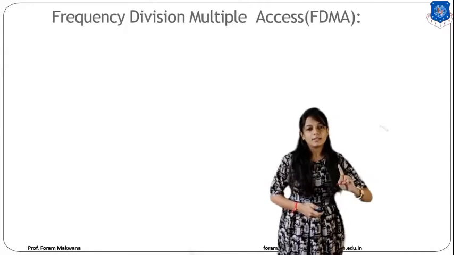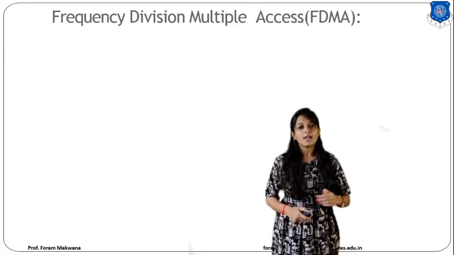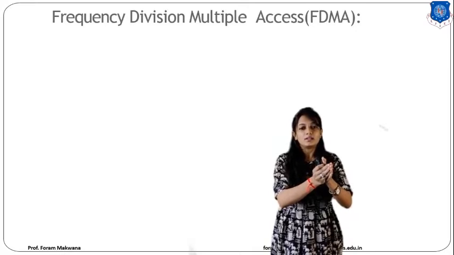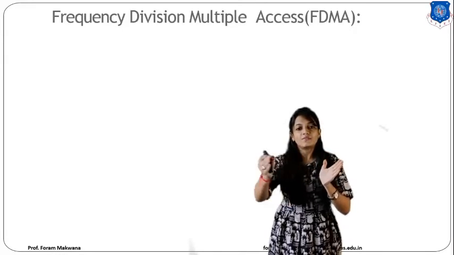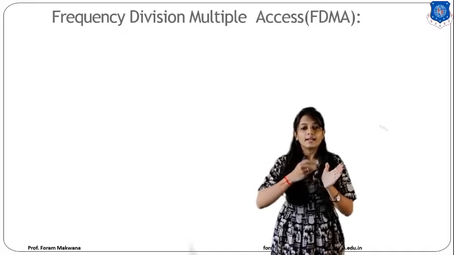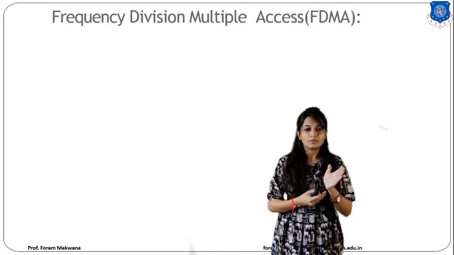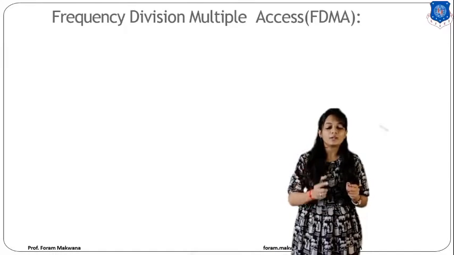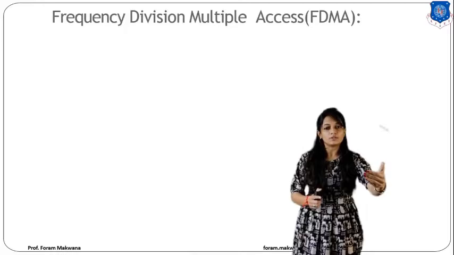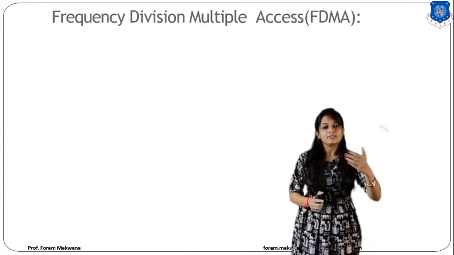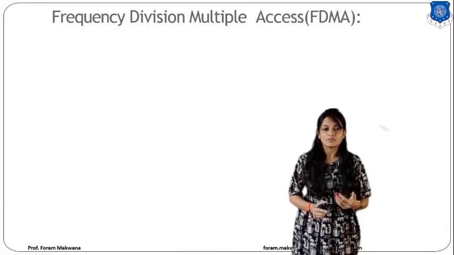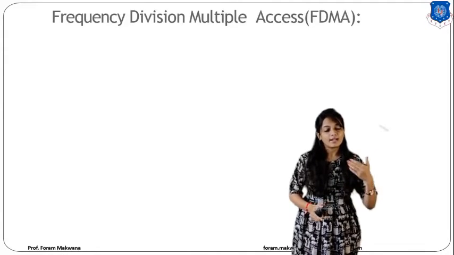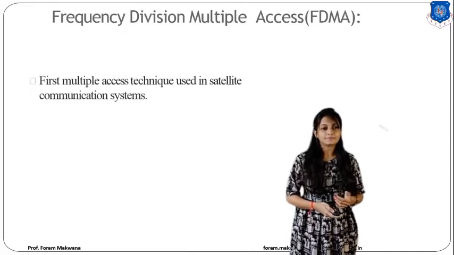In pre-assigned FDMA, I am going to assign a frequency to each and every user without getting a demand from that user. But in demand assigned, I am only assigning a frequency to the particular user when I am getting the demand from that user. So we will see pre-assigned and demand assigned FDMA one by one.